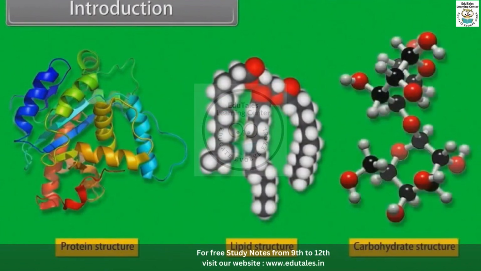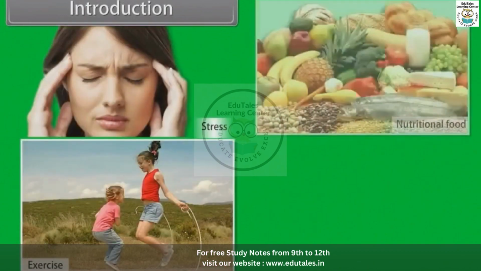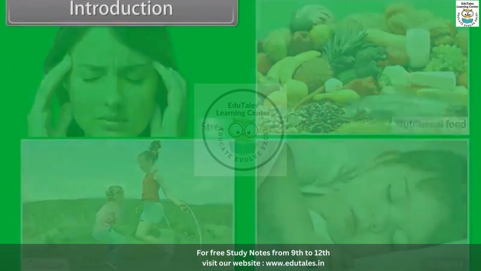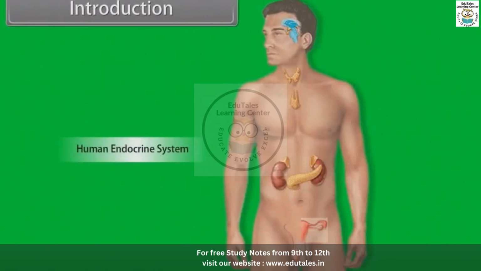Growth hormone has significant effect on the metabolism of protein, lipid, and carbohydrates. The production of growth hormone depends upon many factors such as stress, exercise, nutrition, sleep, etc. There are several other hormones which are secreted within the body which perform specific functions, such as calcitonin, which is secreted by the thyroid gland and helps in regulating the level of calcium in blood. So, throughout this module, we learn chemical coordination and integration.